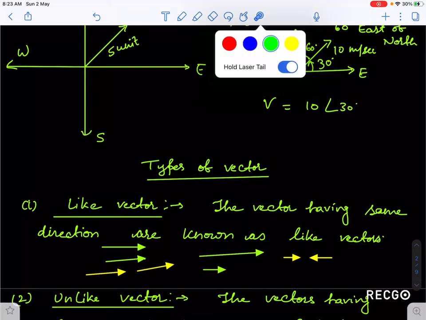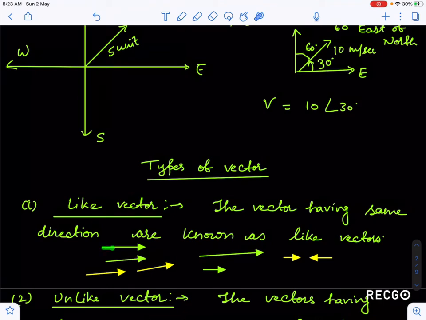Like, guys, I have represented this. This is a special case of like vectors when these vectors are parallel, and this is also known as parallel vectors. But it is not that all parallel vectors are the only like vectors. This is also a like vector, because they have the same direction. Both are pointing towards east. So this is also a like vector. This is an unlike vector, guys, which we are going to represent next.